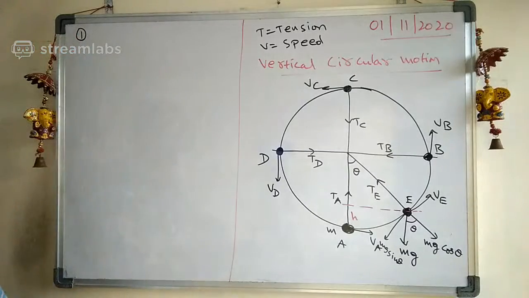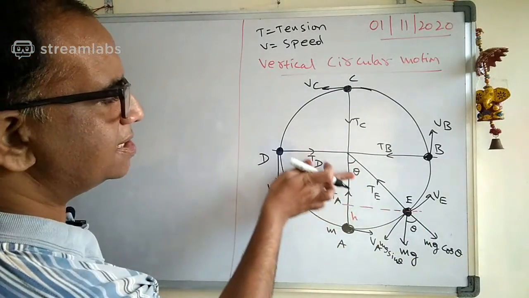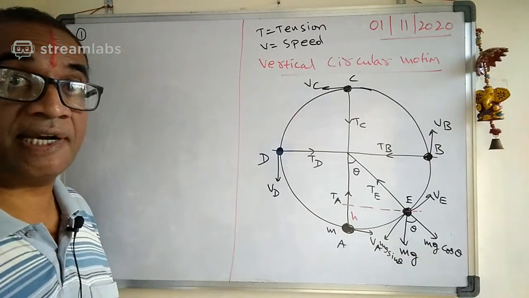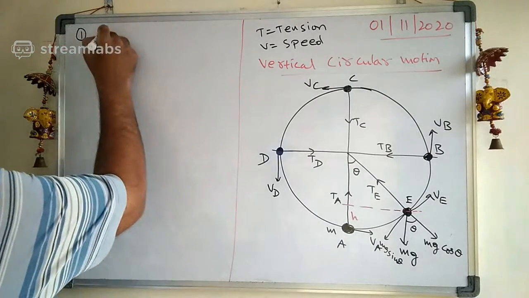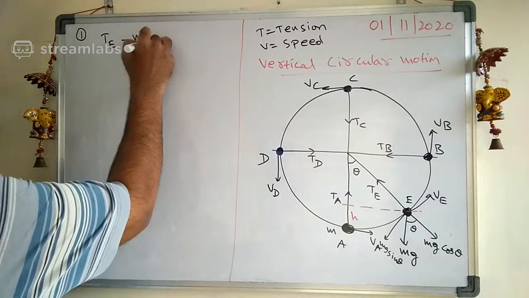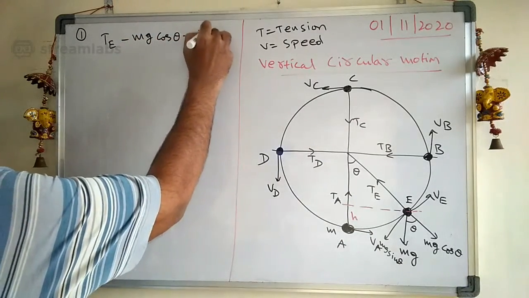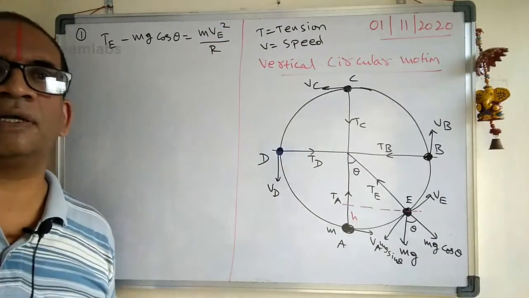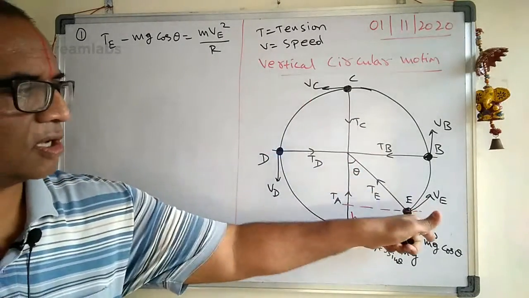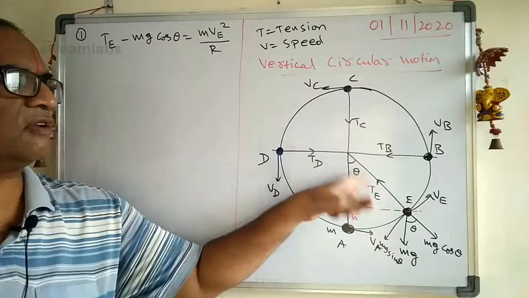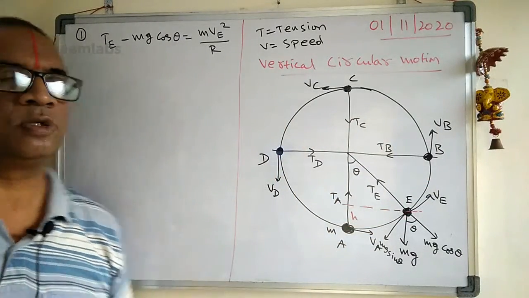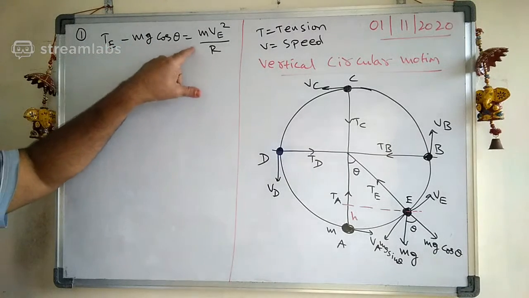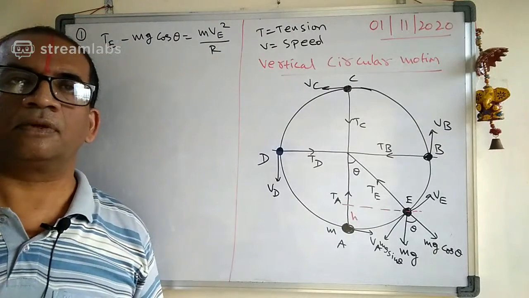Now the number one. Observe carefully, this is the tension TE, this is mg cos theta, and this is the velocity VE. Here, who is causing the centripetal force? TE minus mg cos theta is equal to mVE square by r. So this is the first equation we require. TE minus mg cos theta is providing the necessary centripetal force to move in a circular path. So the first equation we got is TE minus mg cos theta equals mVE square by r.